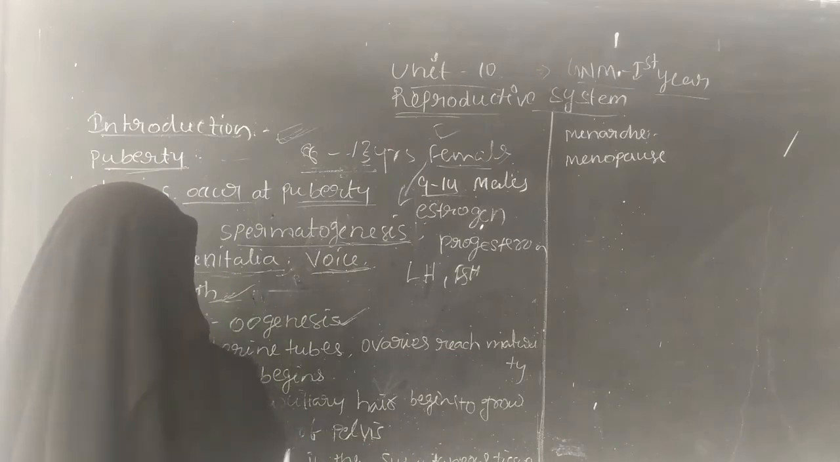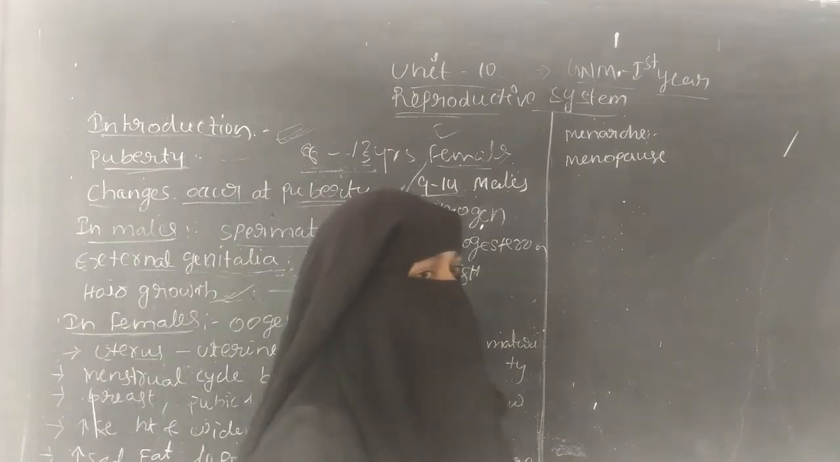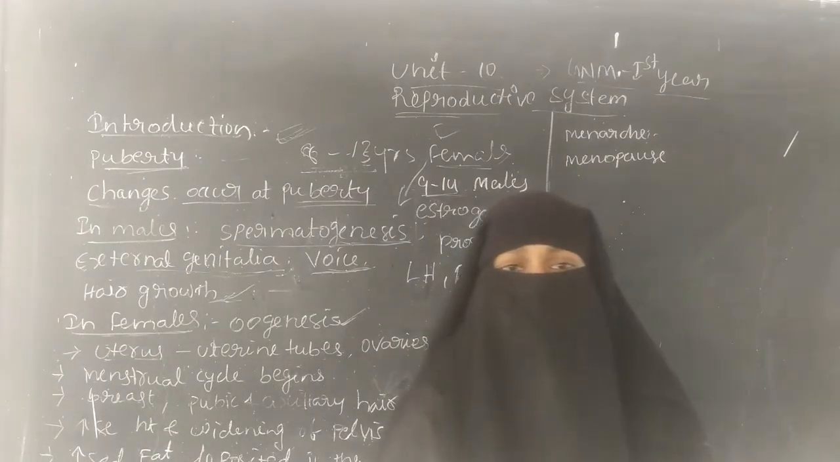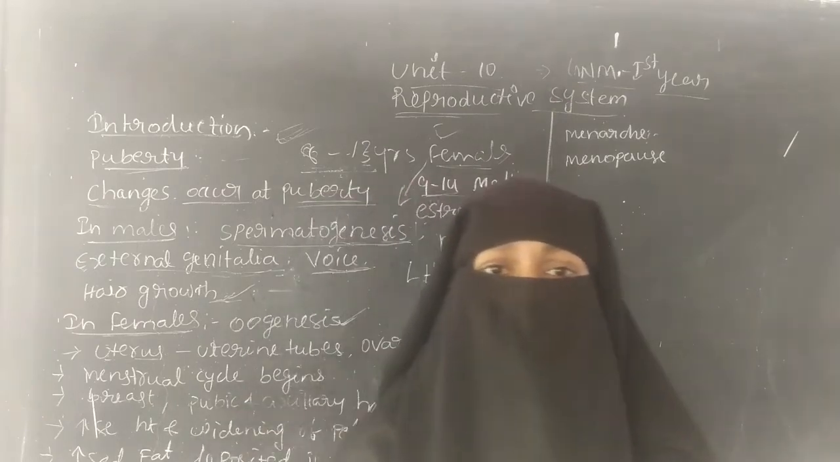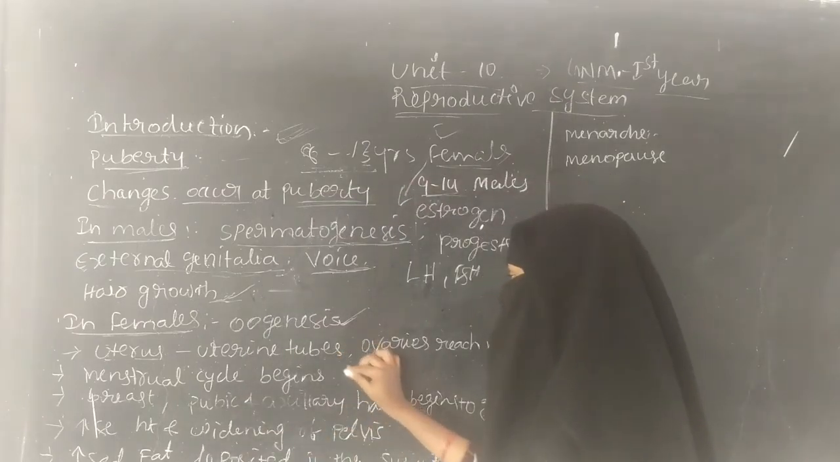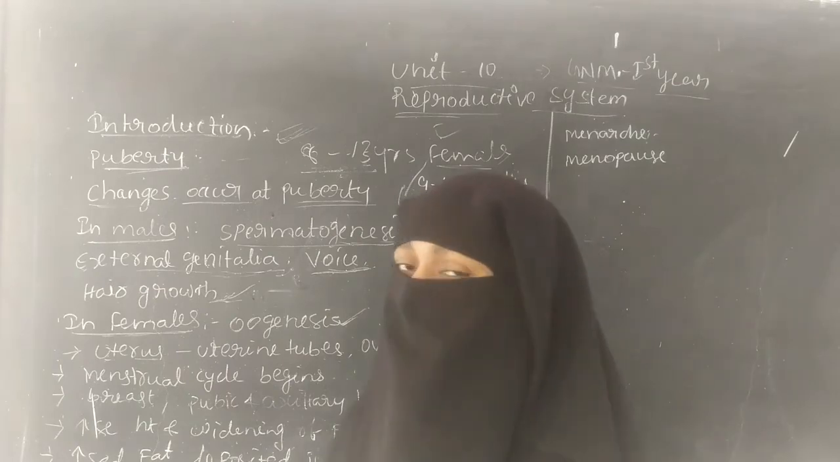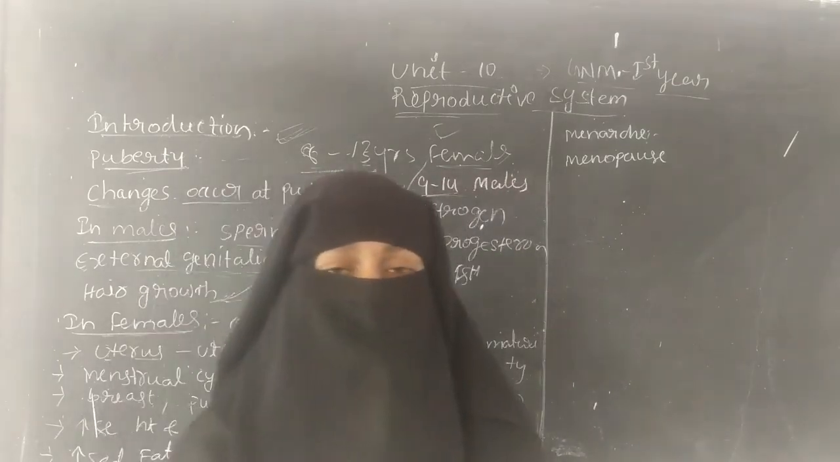The next one is the uterus. During the puberty age, the uterus increases in size, and the uterine tubes and the ovaries reach maturity.